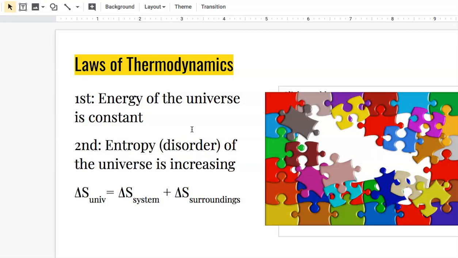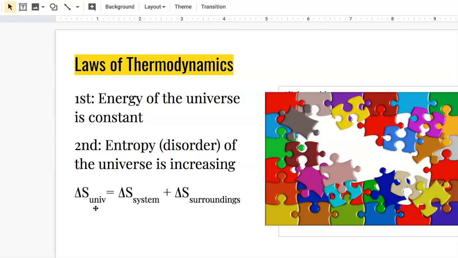The second law of thermodynamics is that the entropy of the universe is increasing, or the universe is getting more disorganized, disordered. So when we look at the change in entropy of the universe as the change in entropy of the system, the things we care about, and the change in entropy of the surroundings, everything else in the universe, the sum of these two things should always be a positive number.